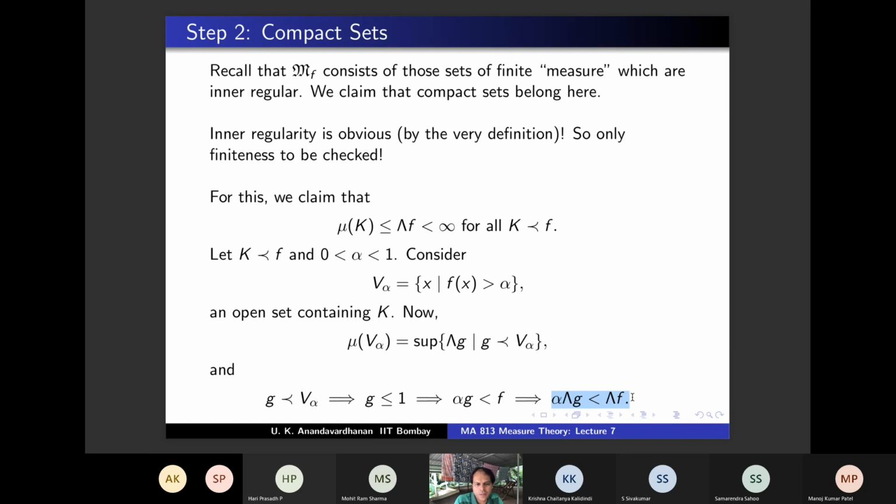So alpha g is strictly less than f. If that is true, then this is true. But alpha g is strictly less than f. Yeah, here when I am applying, since lambda is monotone, you can add less than or equal to in the last step also.